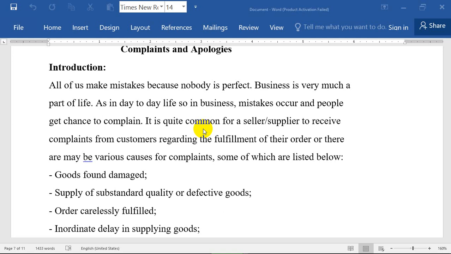Why do complaints happen? Complaints happen when the customer receives his goods. Sometimes he finds the goods damaged, or supplied of substandard quality or defective, the order carelessly fulfilled, or an inordinate delay in supplying goods. Here are examples to understand this well.